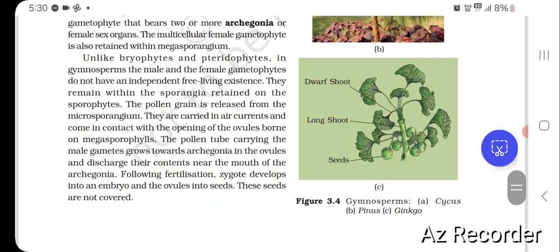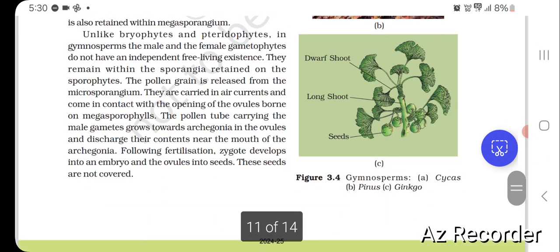The pollen grain is released from the microsporangium. They are carried in air currents and come in contact with the opening in the ovule borne on megasporophylls. The pollen tube carrying the male gametes grows towards archegonia in the ovules and discharges its contents near the mouth of the archegonia. Following fertilization, the zygote develops into an embryo and the ovules into seeds. These seeds are not covered.